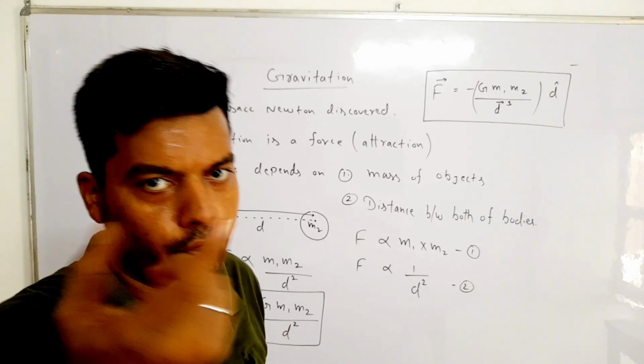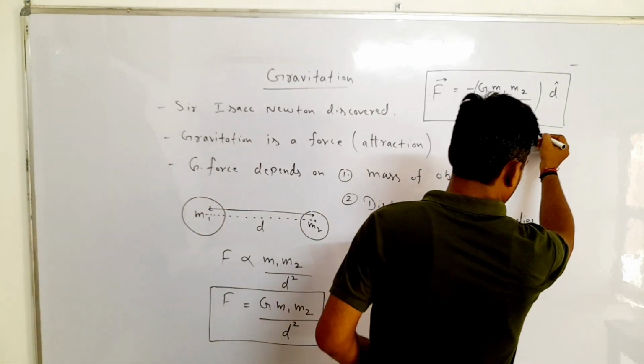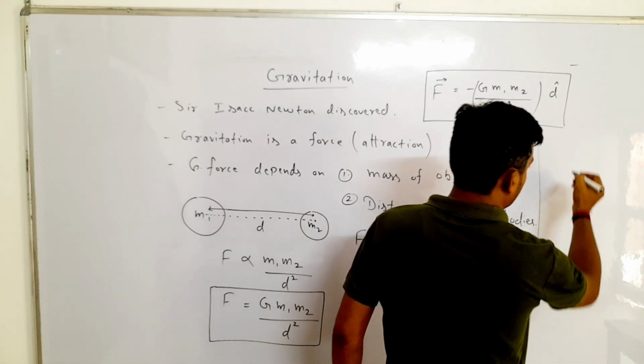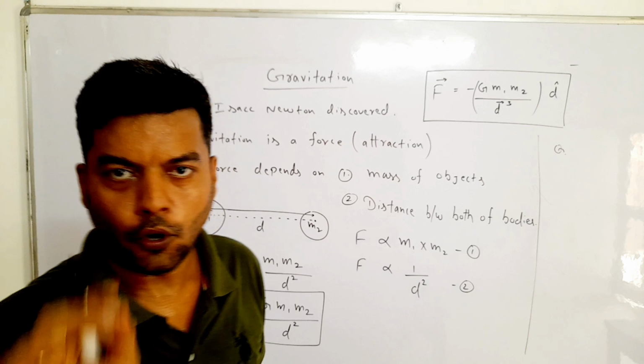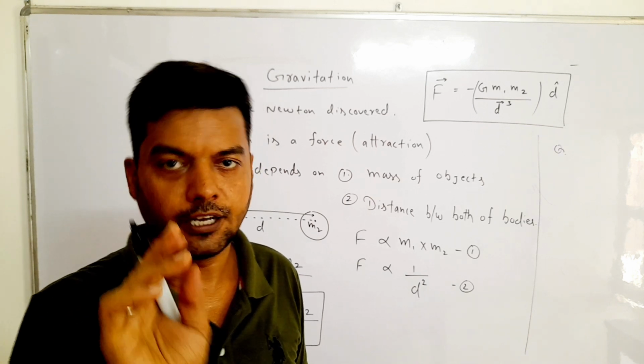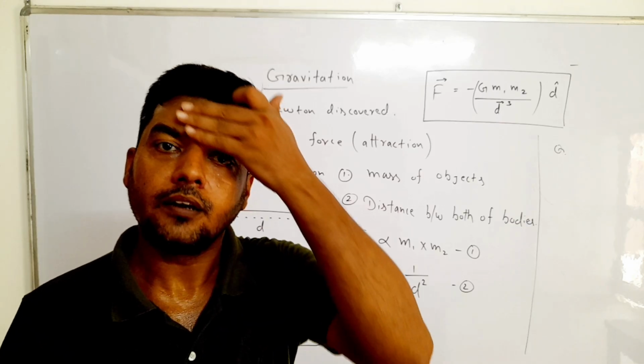So we have to take one numerical on that. There are two bodies. Mass of both of the bodies are equal, 1 kg and 1 kg, and the distance between both of the bodies is 1 meter.